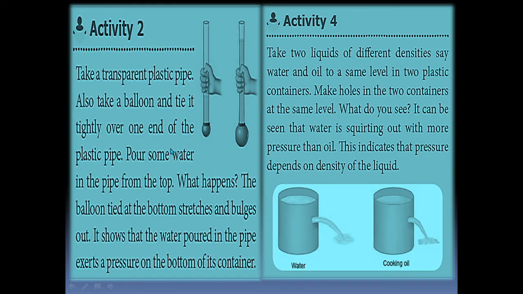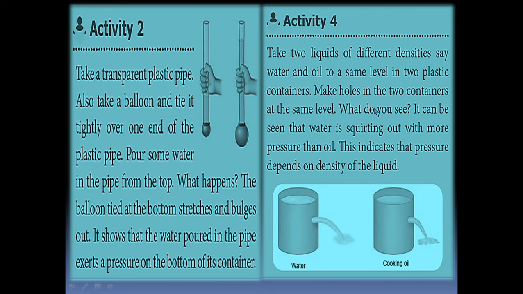By this activity, we can easily understand the liquid pressure. Take a transparent plastic pipe. Also take a balloon and tie it tightly over one end of the plastic pipe. Pour some water in the pipe from the top. What happens? The balloon tied at the bottom stretches and bulges out. It shows that the water poured in the pipe exerts a pressure on the bottom of its container.